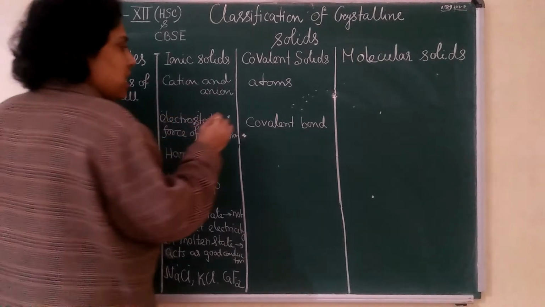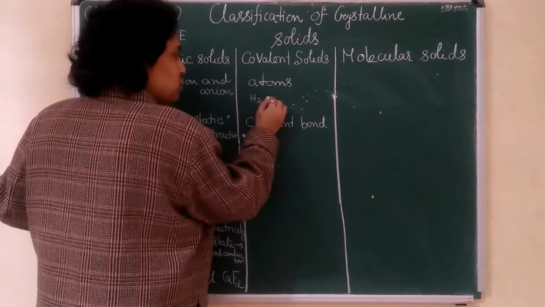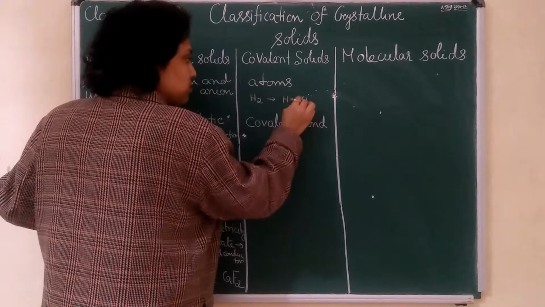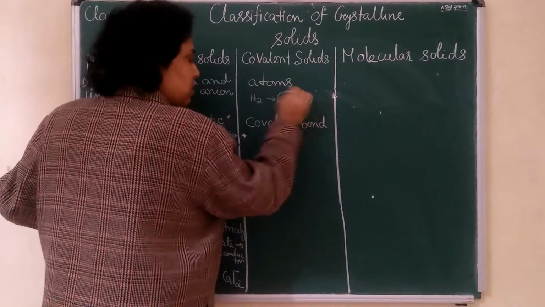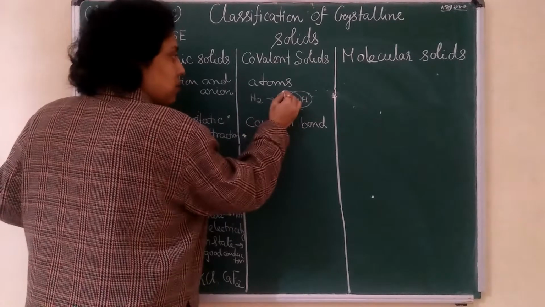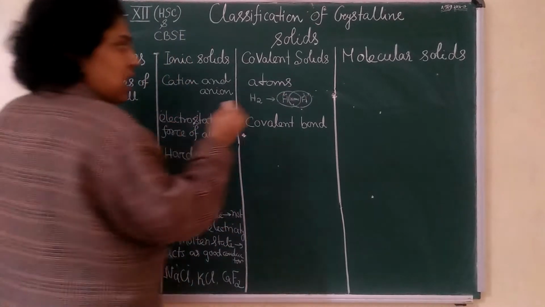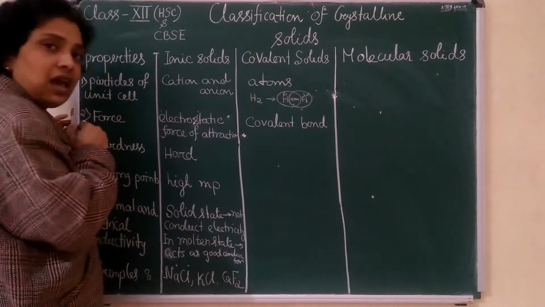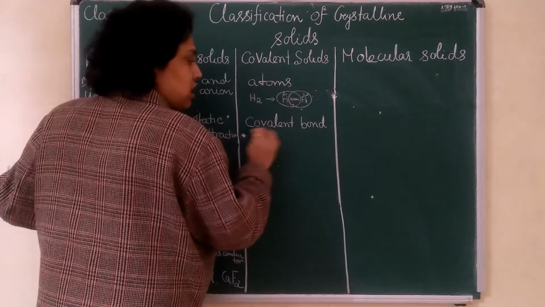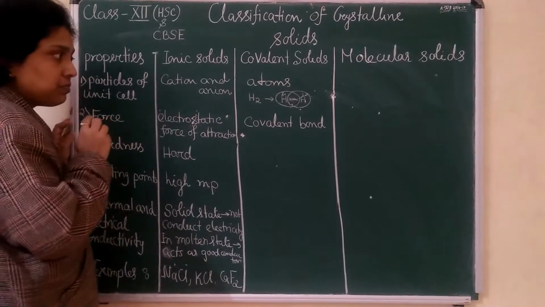For example, if I take H2, hydrogen and hydrogen, what will happen? This is the covalent bond. Due to this bond, partially positive and partially negative charges arise, and due to this bond there is a force of attraction. That's why it is written, the force of attraction due to covalent bond.